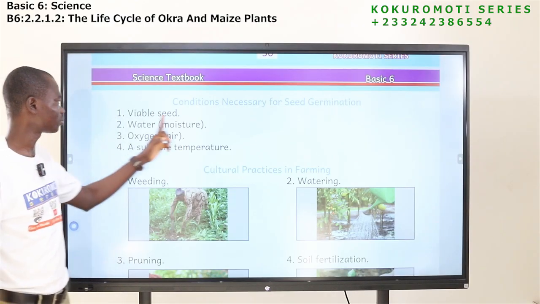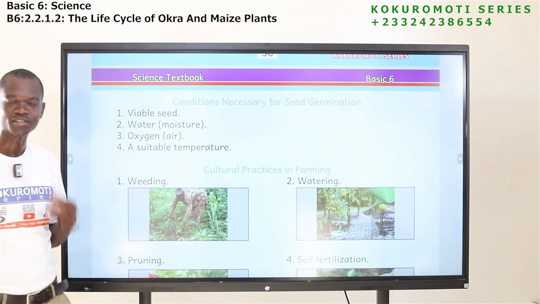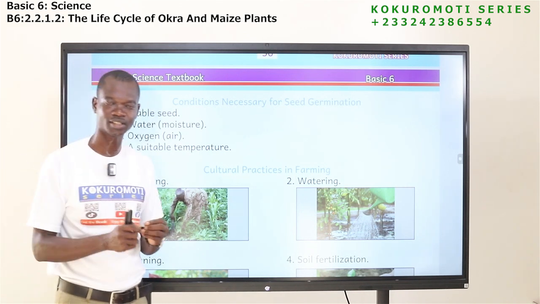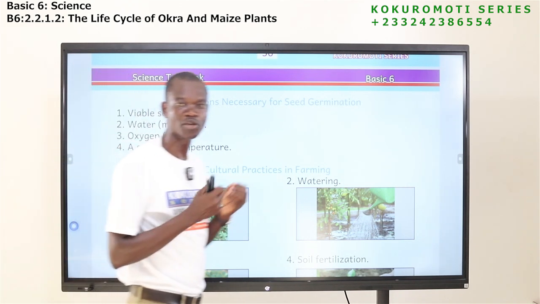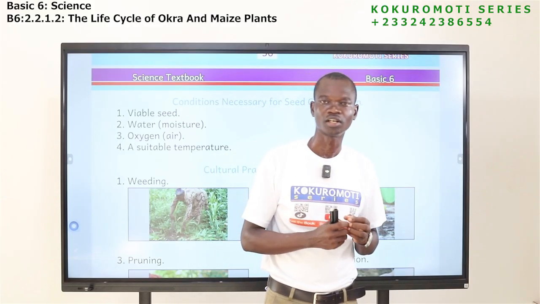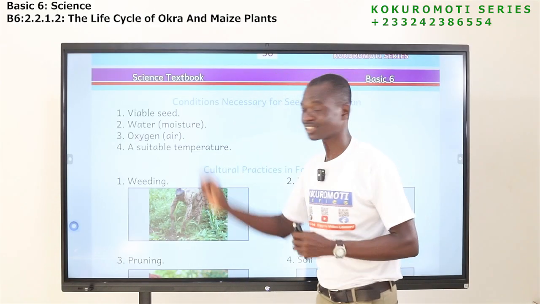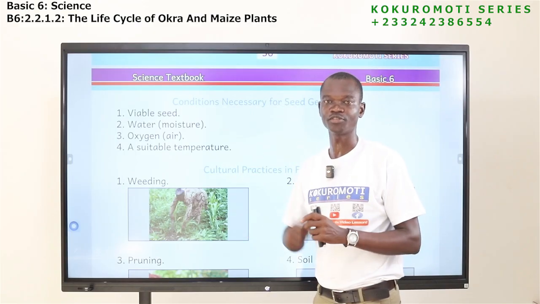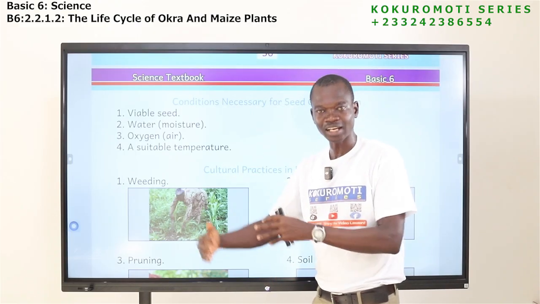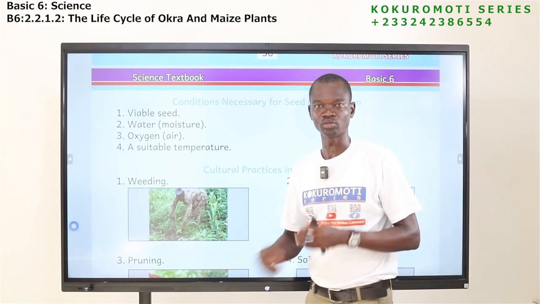The first one, viable seed. I explained to you that viable seeds are seeds that are healthy, seeds that are not attacked by weevils, seeds that are not broken. So if the seeds are viable, it means it is good, it is healthy. If you sow it with other conditions present, the seed will germinate.